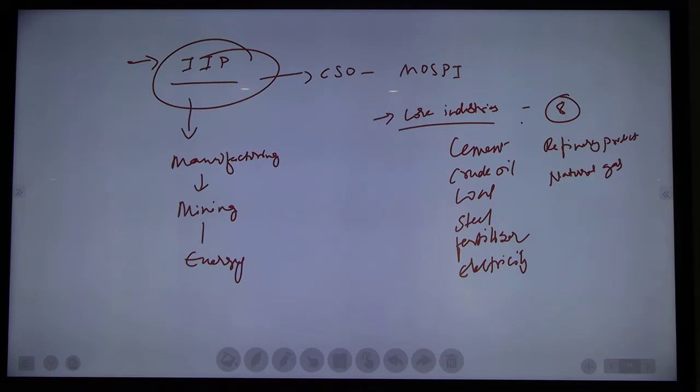Okay, now we have studied what is inflation. Refinery products are petroleum, jelly, gasoline, right? Those are refineries. Crude oil is different. Crude oil is a raw material for the petroleum. From crude oil we will get the petrol. But refinery products are different.